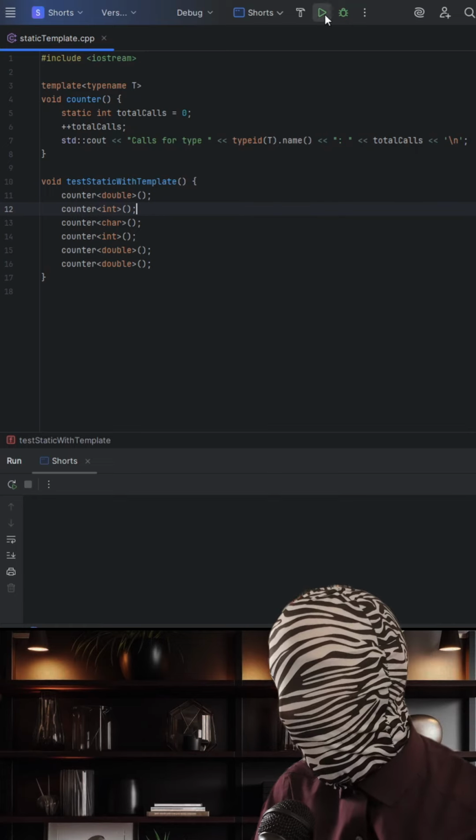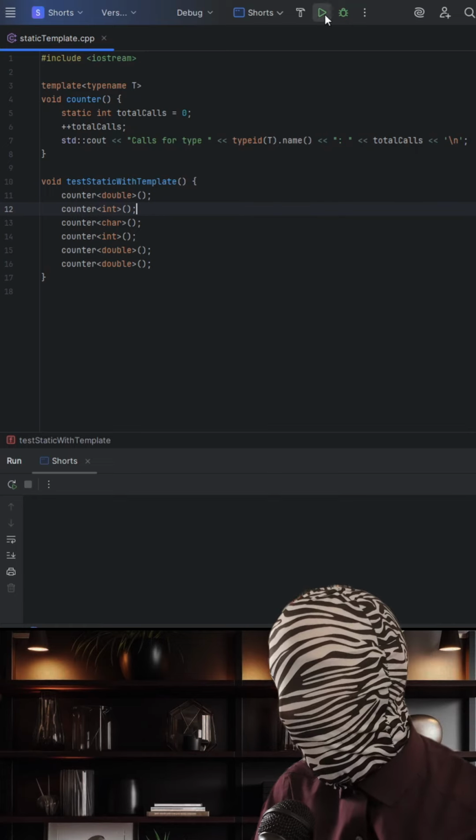And as you can see, we first call it with the double, we get 1 for that, then the int 1, the char 1, and then when we call the int the second time we get 2, double the second time we get 2, and double the third time we get 3, right? So let's think about this for a second.